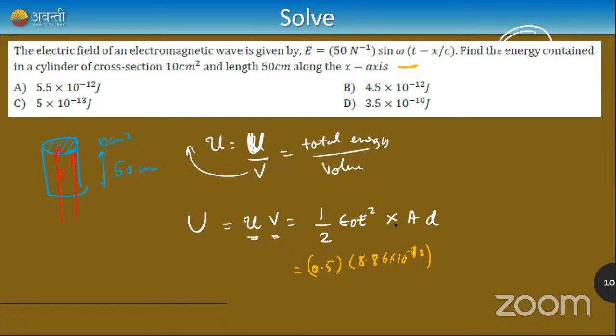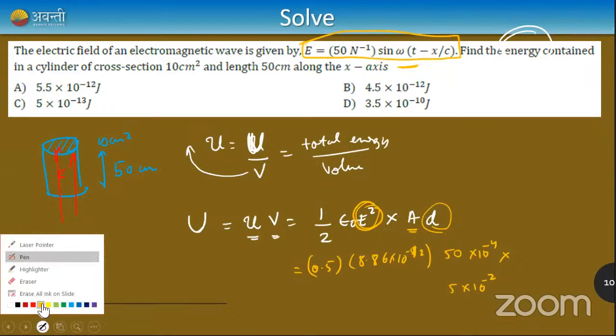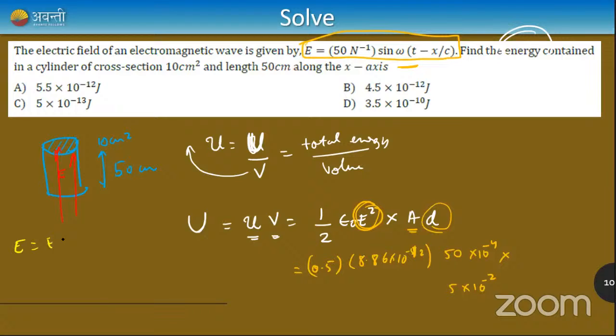Area is given. Area is 10 centimeter square, and centimeter square is 10 raised to minus 4 meter square. Completely fine. Distance is 50 centimeter, which is 50 into 10 raised to minus 2 meter. Completely fine. So what should I put for the electric field? They have given this equation here, so pay very careful attention. The electric field is equal to 50 N per coulomb sin omega t. If I compare this with my regular equation, E is equal to E naught sin omega t minus kx, they have given E is equal to 50 sin omega t minus kx. Therefore E naught is equal to 50. So instead of E square, you multiply by 50 square.